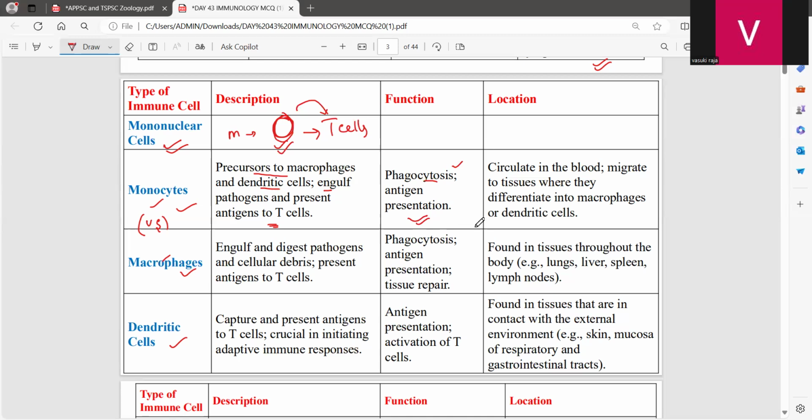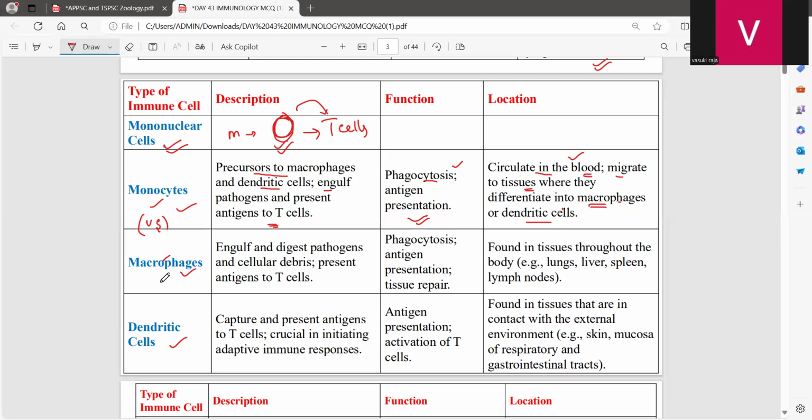Now, one of the most important difference between this monocyte and macrophages is, since this monocyte is the one circulating in the blood, they are the one migrate to the tissues. Initially it is circulating in the blood and it is migrating to the tissues, where they differentiate into the macrophages or the dendritic cells. So you should know that whenever it is in the blood, we are calling them as the monocytes, and whenever it is reaching the tissues, it is differentiated into macrophages or dendritic cells.